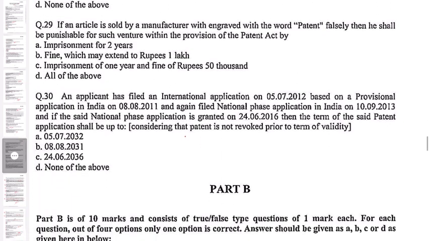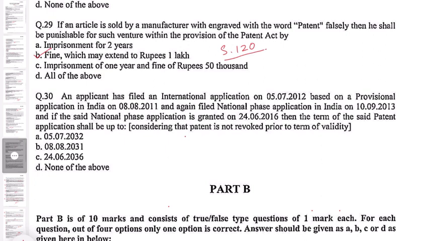Question number 29. If an article is sold by a manufacturer engraved with the word patent falsely, then he shall be punishable for such venture within the provision of the Patent Act by A. Imprisonment for 2 years, B. Fine which may be extended to rupees 1 lakh, C. Imprisonment of 1 year and fine of rupees 50,000, D. All of the above. So here the correct option is B. Fine which may be extended to 1 lakh rupees, and this is given in section 120, that is unauthorized claim of patent rights, where it is written that one shall be punishable with a fine which may be extended to 1 lakh rupees if he.